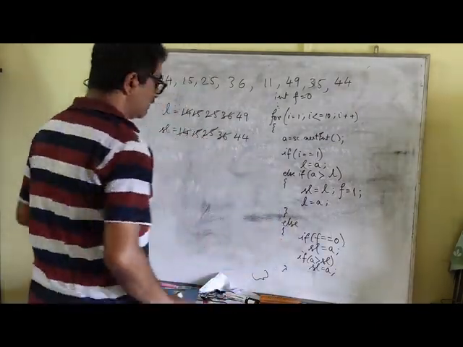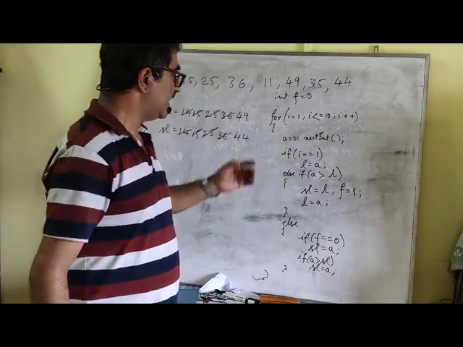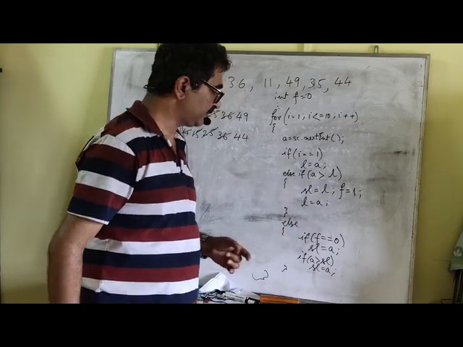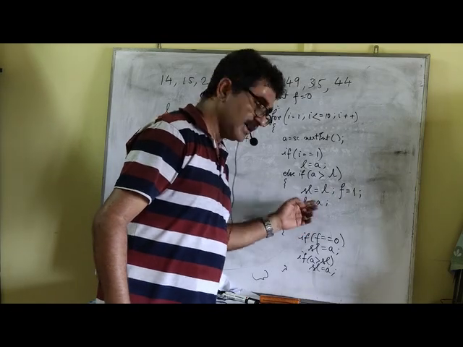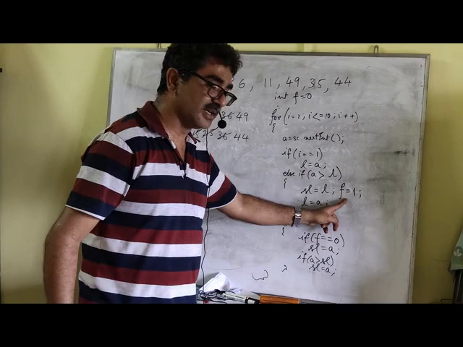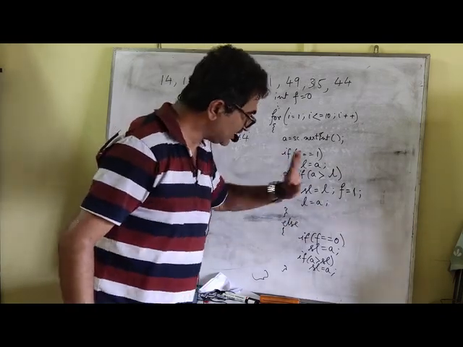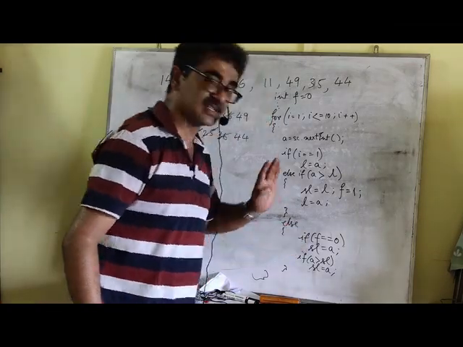I believe all of you got this. So what did we do? The first number we are storing in L. That's fine. Next, if any number is greater than L, then I am assigning the previous largest to SL, followed by the new number being the largest. And along with that, I am marking whether I got a value inside SL or not. And if it is not greater than L, next I need to check whether it is greater than SL or not.